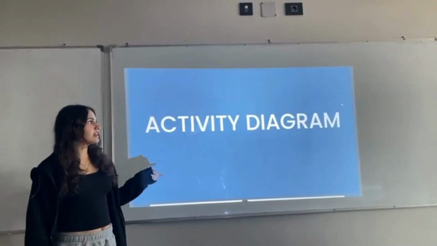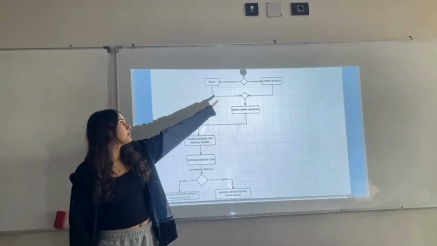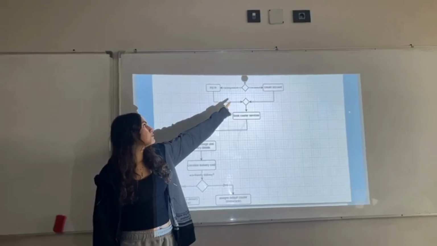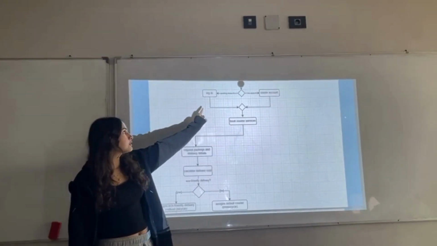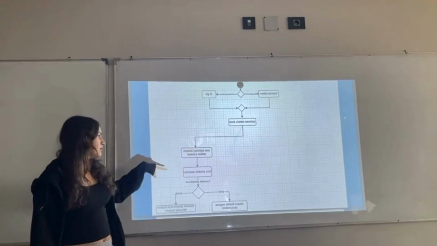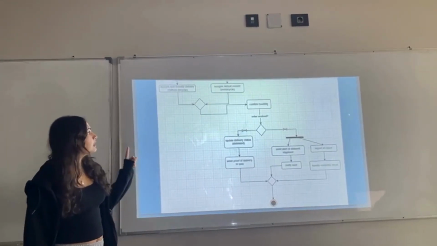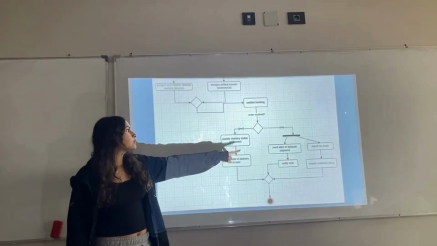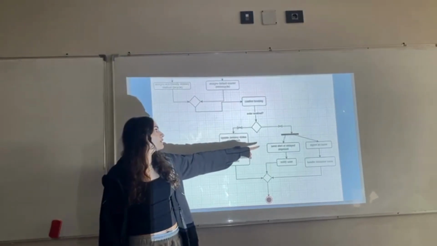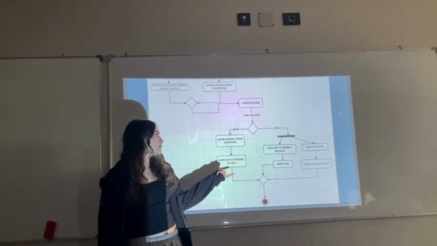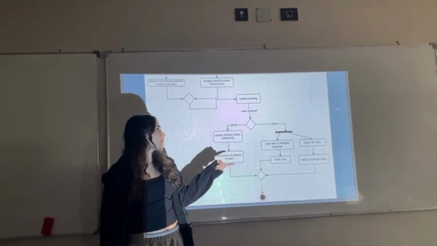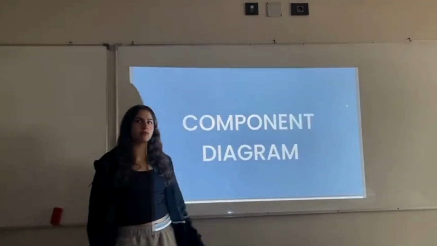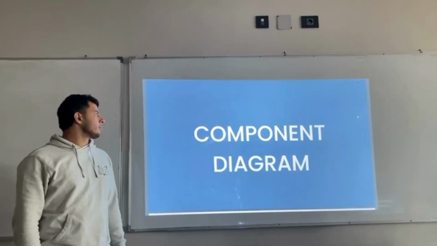Next is our system's activity diagram. So here you have our starting point, and the diamond represents an option. For example, if a user doesn't have an account, he creates one, and if a user has one, he logs in. And then these are the procedures. And over here we have a fork that represents two options. For example, if an order isn't received, the system either sends an alert of delayed shipment to the user, which notifies the user, or it reports an issue, which is handled by customer service, and then this is our endpoint.